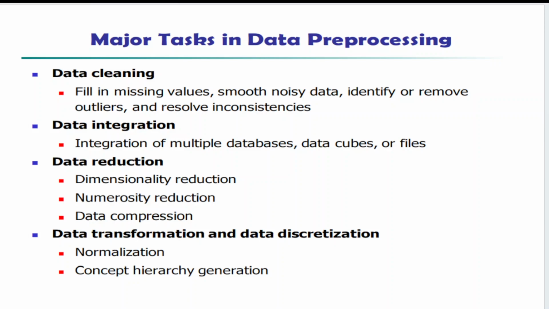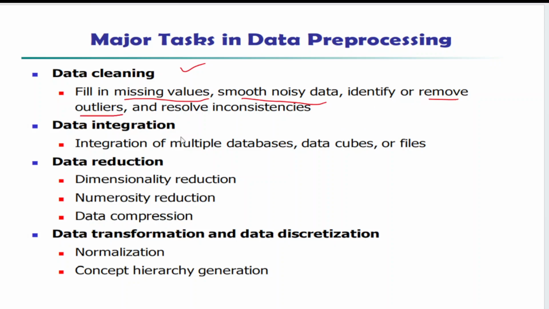Next one is what are the major tasks in the data pre-processing. So for doing this data pre-processing, what type of tasks we need to perform. So here we are having four techniques. What are those four techniques? First one is the data cleaning. Data cleaning means it is nothing but fill in the missing values. If my data set is consisting of some missing values, I have to fill those missing values, and I have to smooth the noisy data, and I have to identify and remove the outliers in my data.